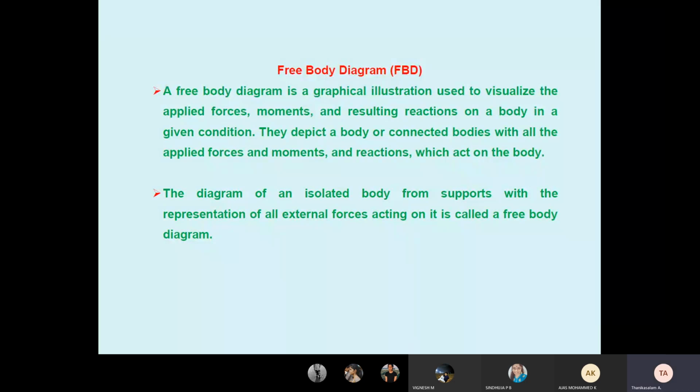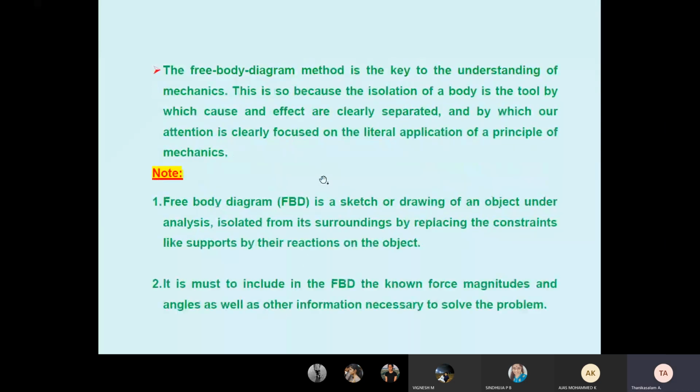Forces means all the tension is also force, reaction is also force, applied force is also force. What forces are acting on a body is called a free body diagram. The definition: the diagram of an isolated body from supports, with representation of all external forces acting on the body, is called a free body diagram. The free body diagram method is key to understanding mechanics. So then we can solve the problems.